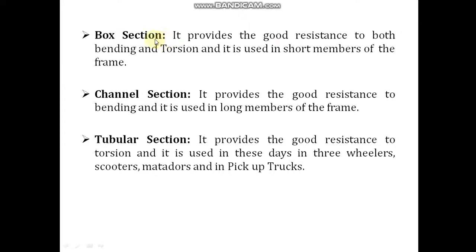So these are the three channel sections used for the chassis frame. The box section provides very good resistance against bending and torsion, and it is used as short members of the frame. The channel section provides good resistance against bending, and it is used in long members of the frame. The tubular section provides good resistance to torsion, and it is used mostly in three wheeler vehicles, such as pickup trucks, matador and auto.